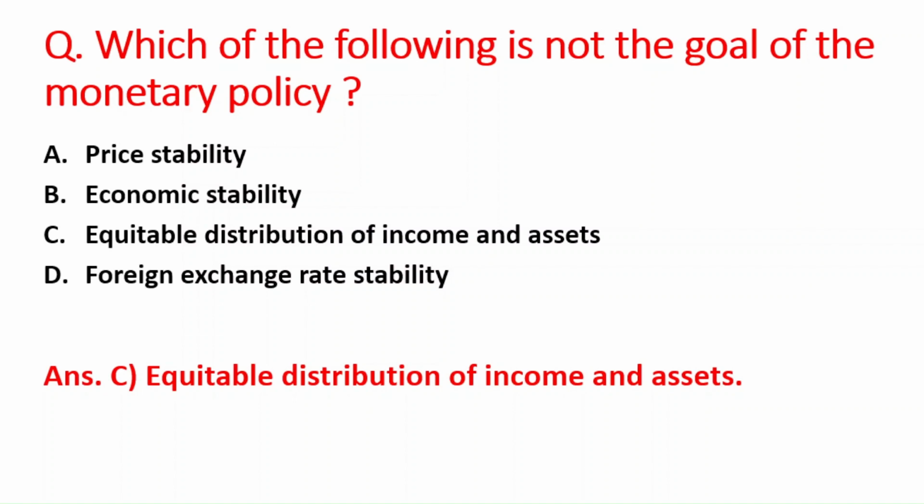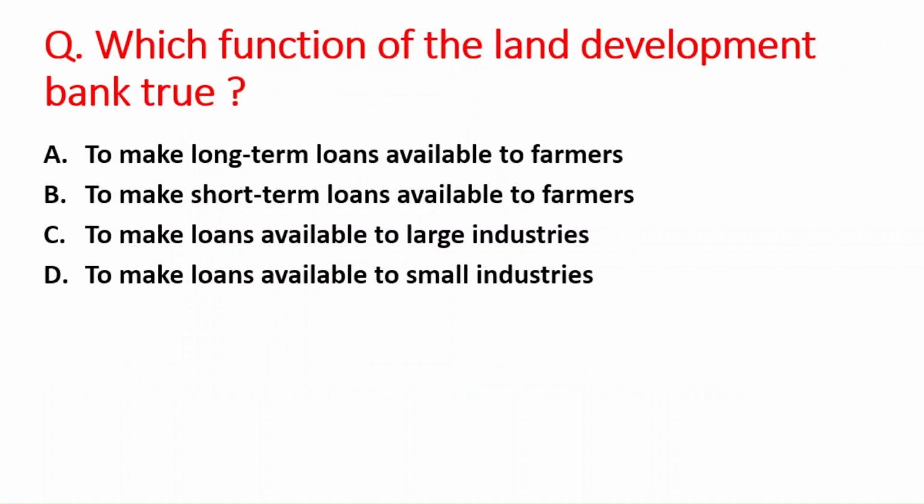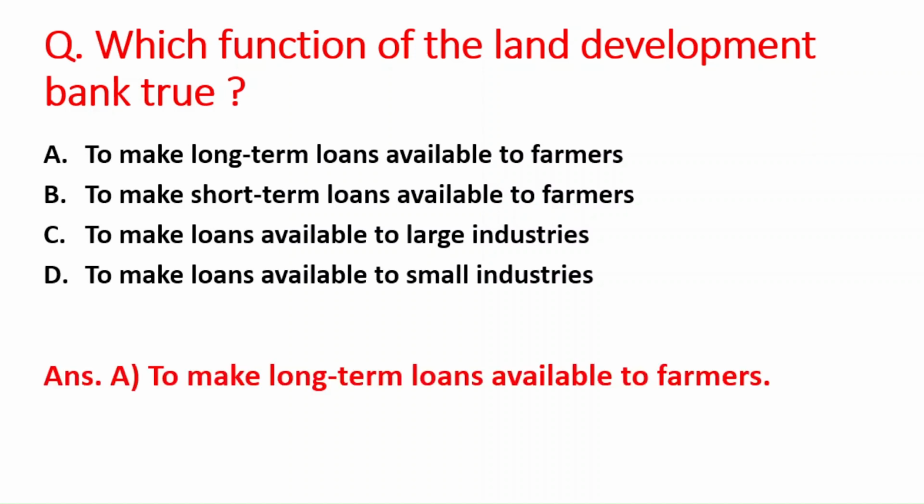Next question is, which function of the Land Development Bank is true? A option is to make long-term loans available to farmers. B option is to make short-term loans available to farmers. C option is to make loans available to large industries. And D option is to make loans available to small industries. So the right answer is option A, that is to make long-term loans available to farmers.